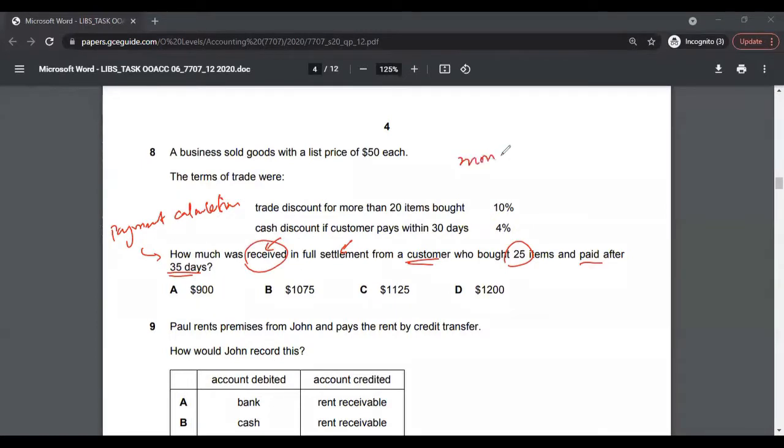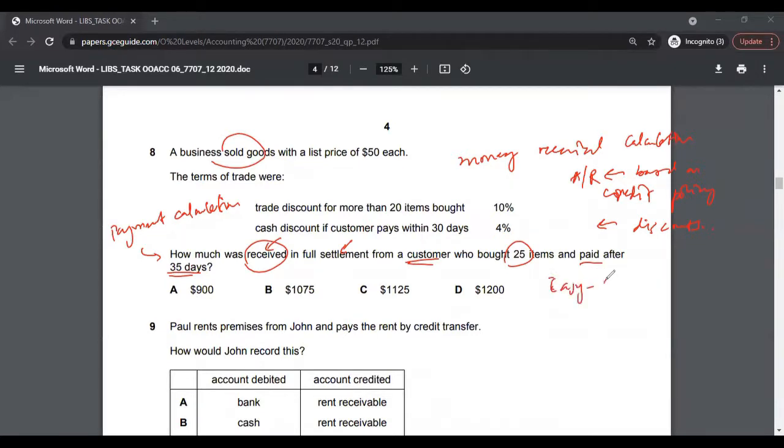For example, you would have an account receivable because the business sold goods, and then based on the credit policy, you will calculate how much money was received. This is the topic of discounts as well, so you have to take care of the discounts. This involves fairly some calculations, so again, easy to medium.